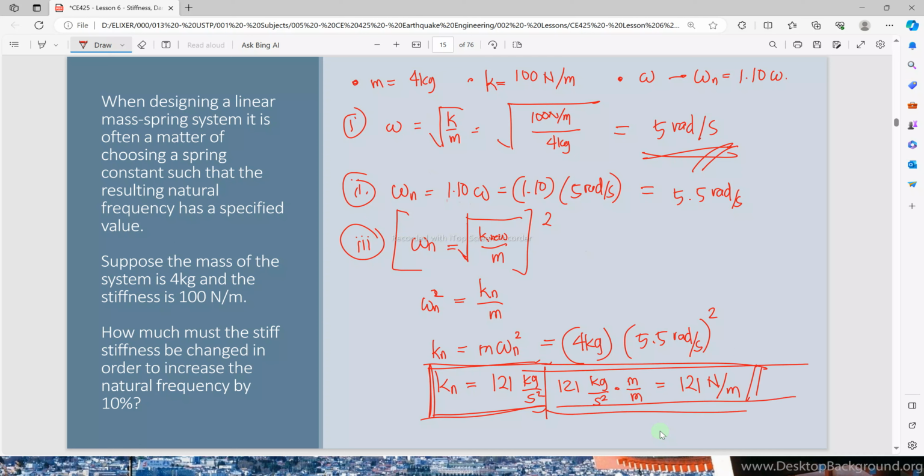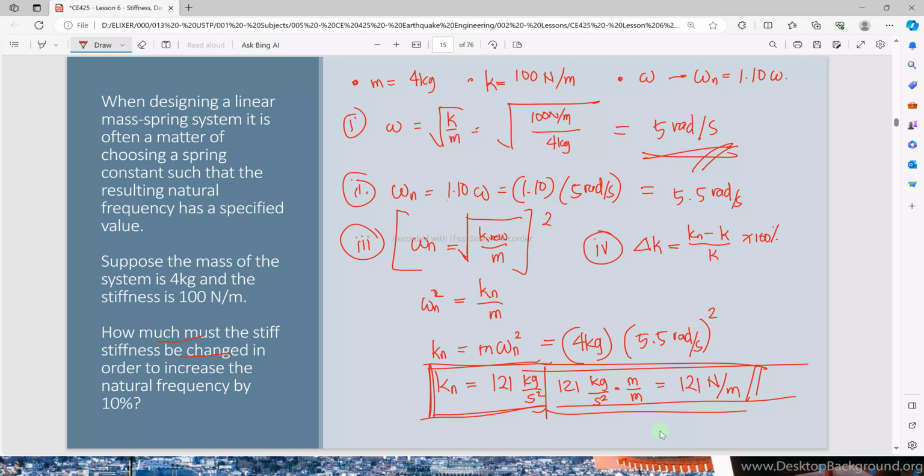But this is not yet the final answer. This is just the new stiffness. The question asks how much the stiffness must be changed to increase the natural frequency by 10%. So the problem is the change of the stiffness: the new stiffness minus the original stiffness over the original stiffness, times 100%.